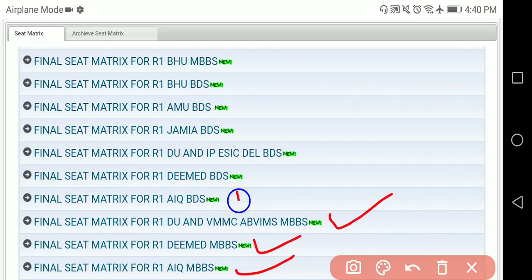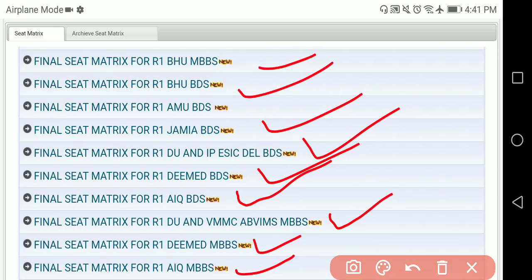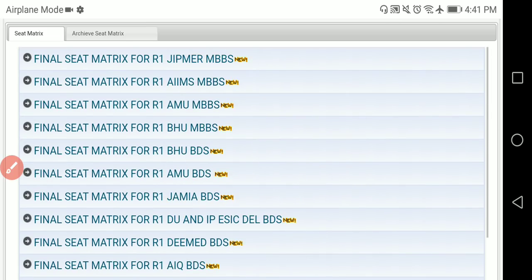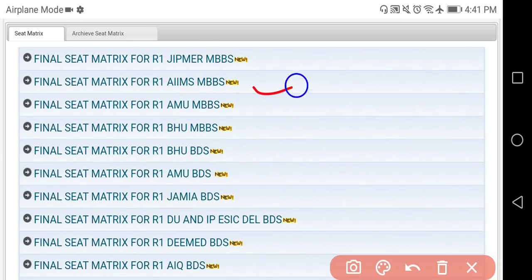Round 1 All India Quota BDS, round 1 deemed university BDS, round 1 deemed university and ESIC college BDS. So Jamia BDS, BHU MBBS, all those things, right? At the end, AIIMS MBBS and JIPMER MBBS also, the seat matrix is given. So completely download wherever the chances are there to get admission.